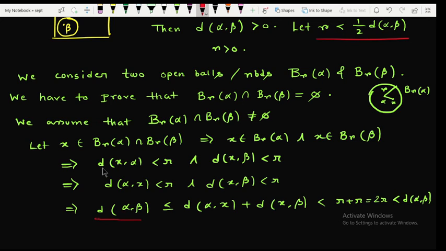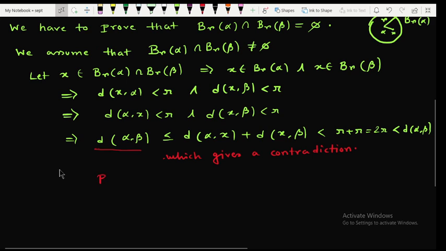So this gives a contradiction. So we can say that B_r(alpha) intersection B_r(beta) equals phi. In this way we can have two disjoint neighborhoods, or two disjoint open balls, centering alpha and beta in the metric space.